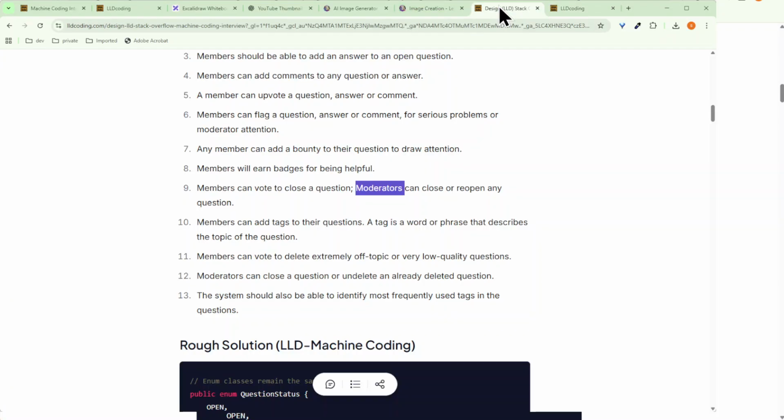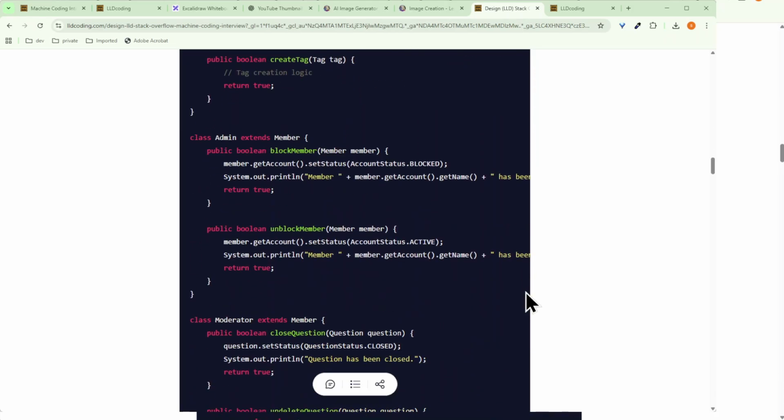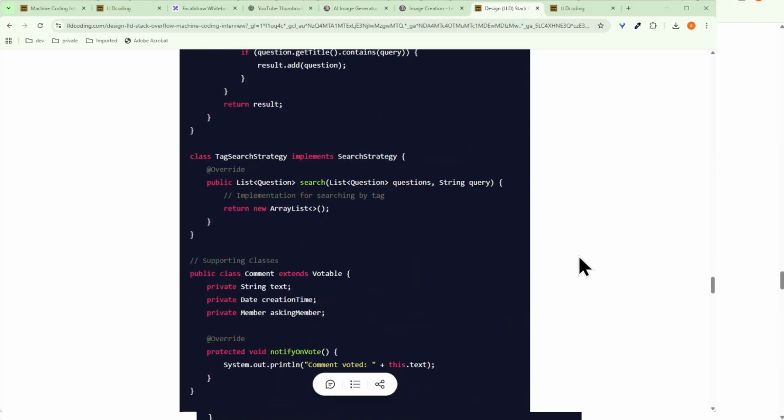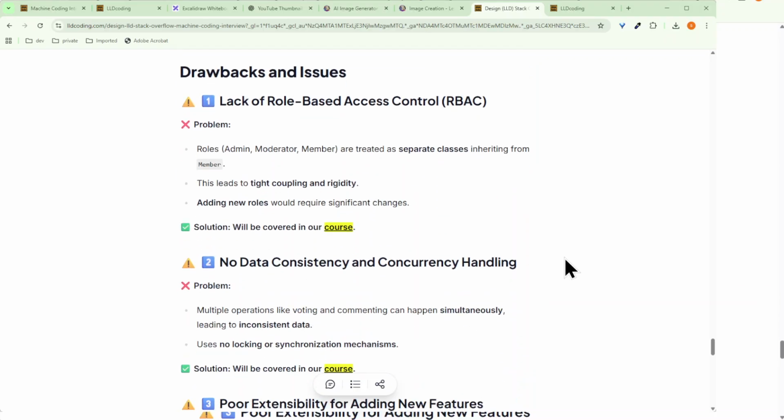Now let's go through this. Definitely the design is good, but are there any issues? Will this design work, is it good enough for a concurrent environment? What are the drawbacks and the issues? So we'll be going through that.